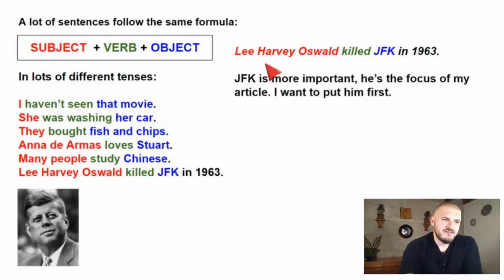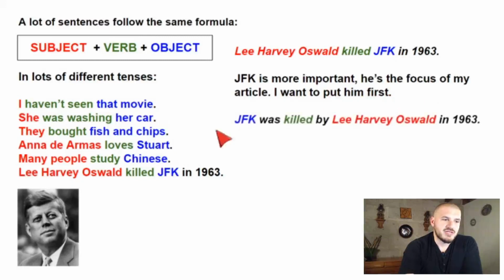But in this case, JFK is more important, okay? Say, for example, I am writing an article, and I am focusing my article on JFK. I want JFK to be first in the sentence. Well, then I could say something like this. JFK was killed by Lee Harvey Oswald in 1963.